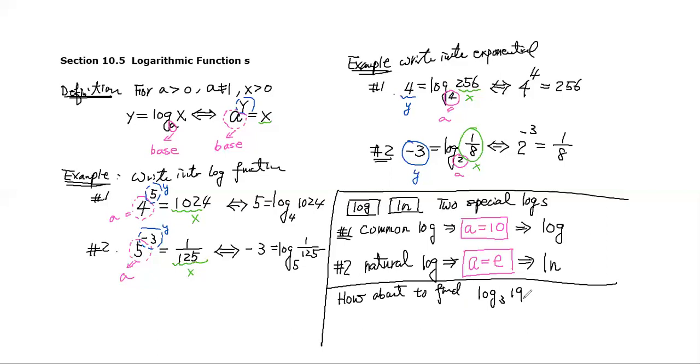That means a log function with base 3 and 19. How am I going to do it using my calculator, since the calculator only lists the two special logs? How can I find the general log functions? That's what we talk about next. We call this the change of base.